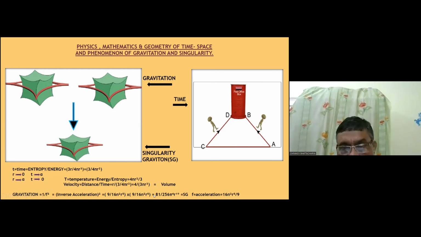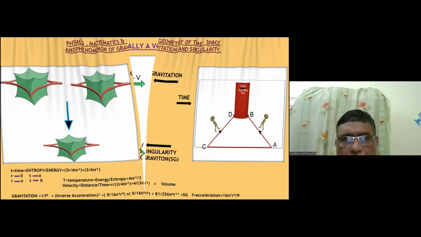And this is, you see, dimensionality. You have shown inverse acceleration, dimensionality is 10. So this is actually the singularity graviton, and all the 10 dimensions of the universe are embedded or hidden in the integrated form in the singularity graviton. I mean this one, and when it decays one after another, the dimensions come out.